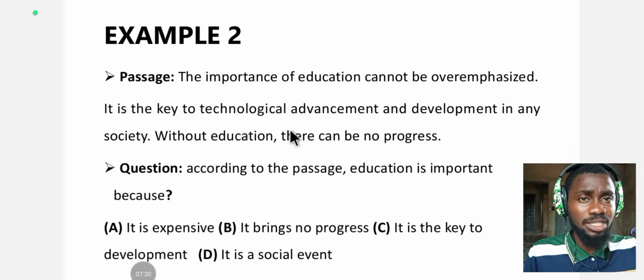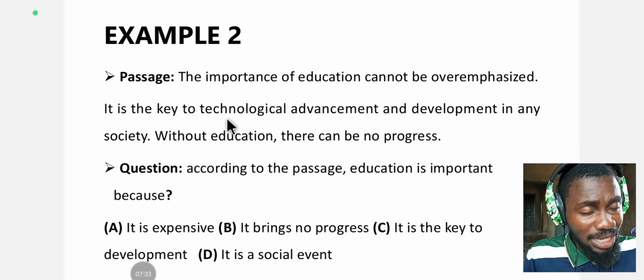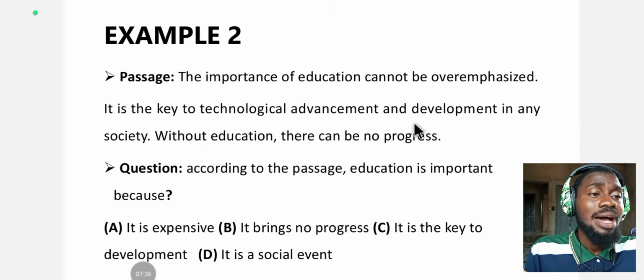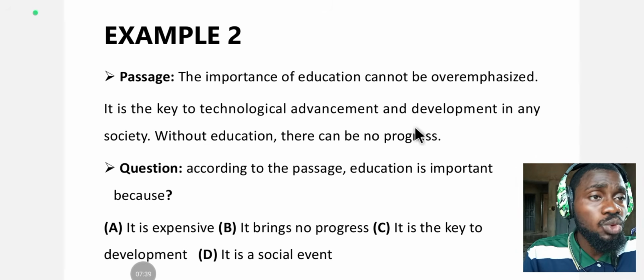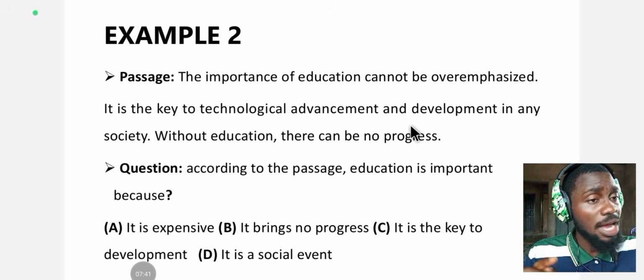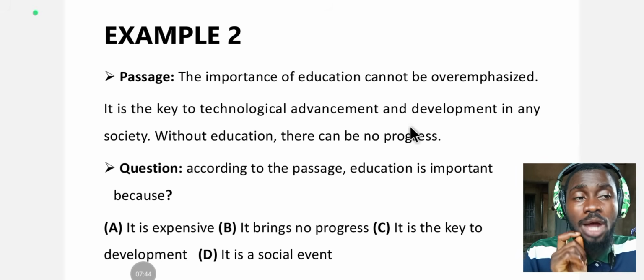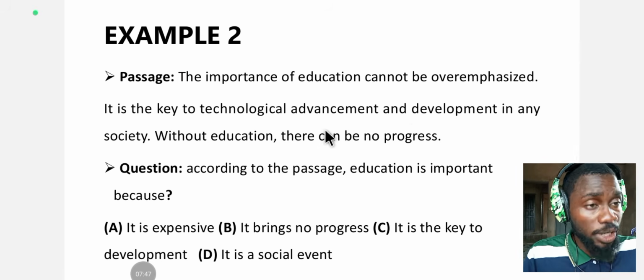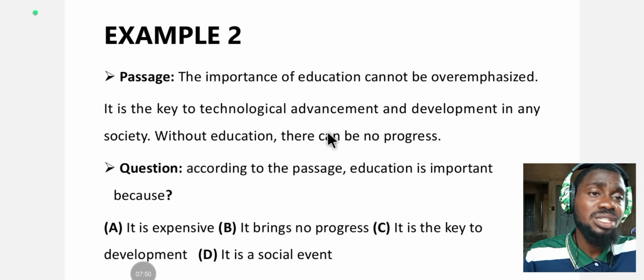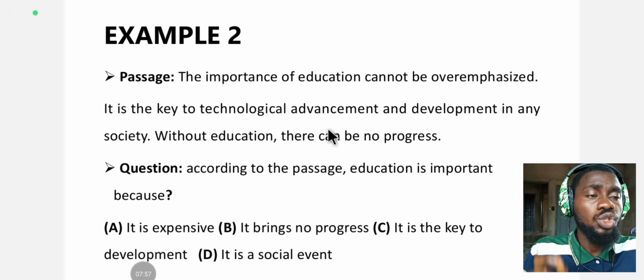Quickly read through the passage. Do that quickly. And as you are doing that quickly, try to memorize as many keywords, as many statements, as many expressions as possible. Do you know one of the reasons why you have to read through your passage quickly? Let me tell you. The first reason is saving your time. The second reason is reducing pressure. You don't want to build stress.